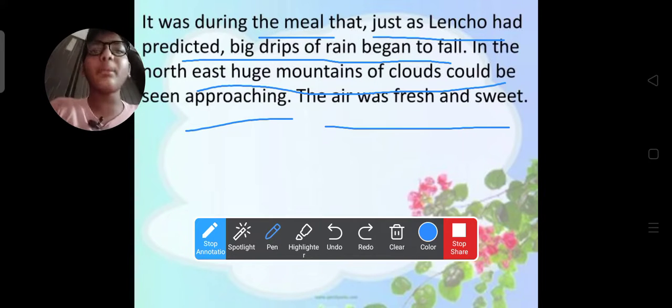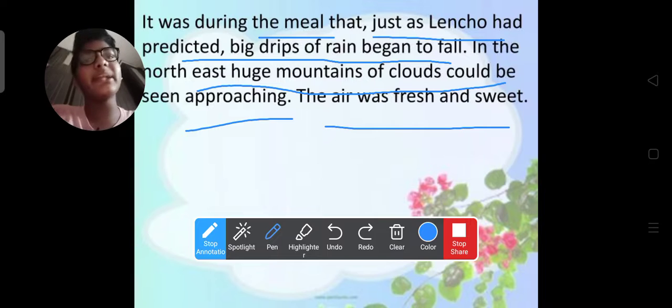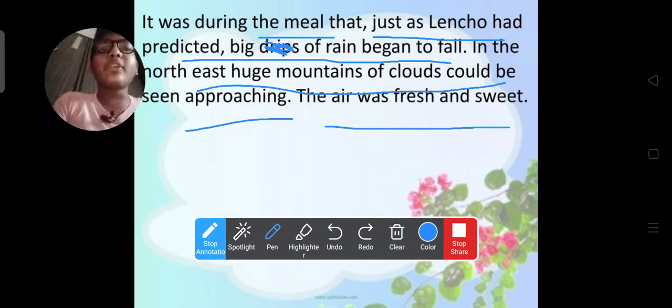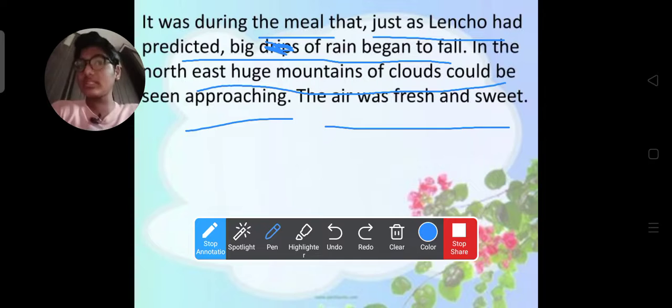It was during the meal. While they were taking the meal, just as Lencho had predicted, as Lencho thought, big drops of rain began to fall. Sorry guys, the wrong spelling was printed. In the northeast, huge mountains of clouds could be seen approaching. From the northeast side, huge mountains of clouds were seen approaching.